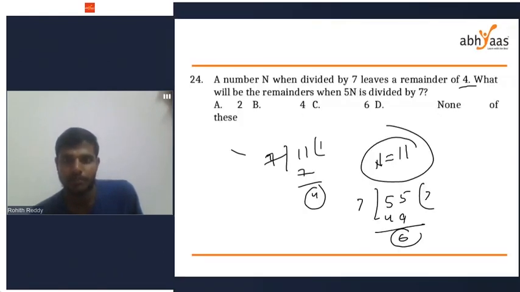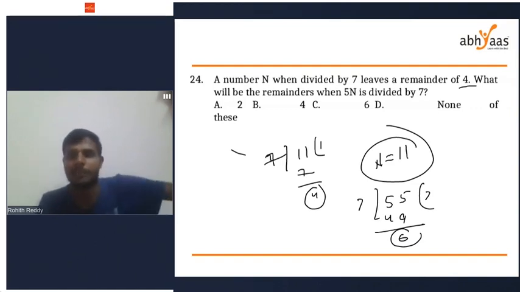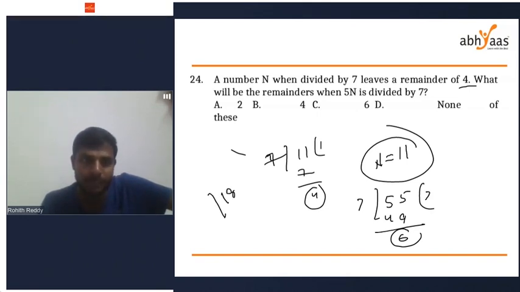See, when you divide a number by 7, the remainder is 4. I've taken 11. For your confirmation, I'm taking one more number. Let the number be 18. When you divide 18 by 7, 7 twos are 14, my remainder is 4.